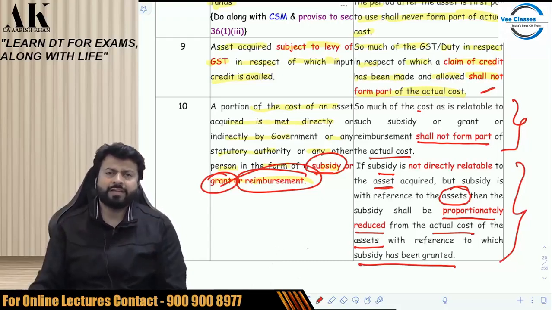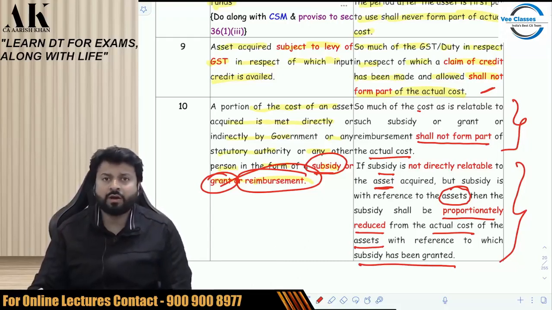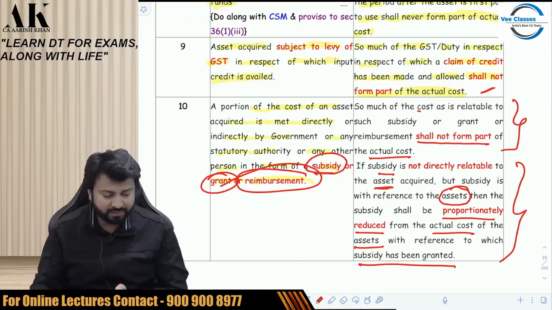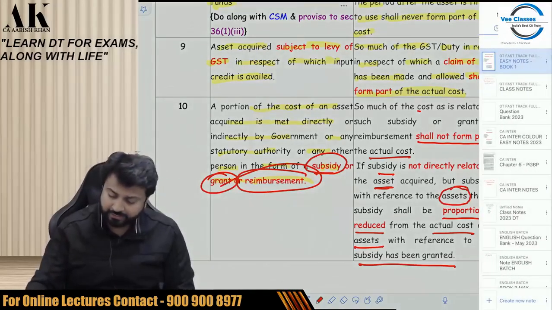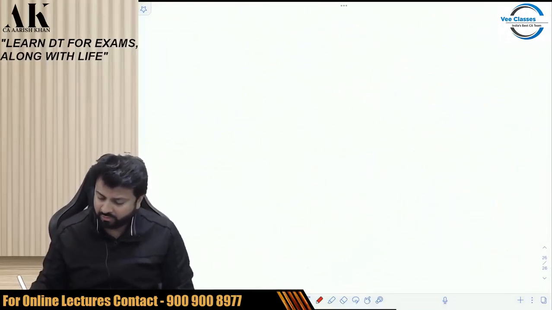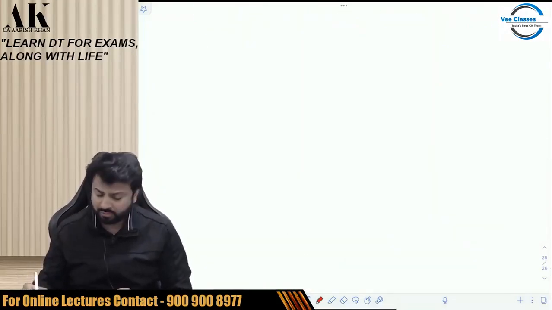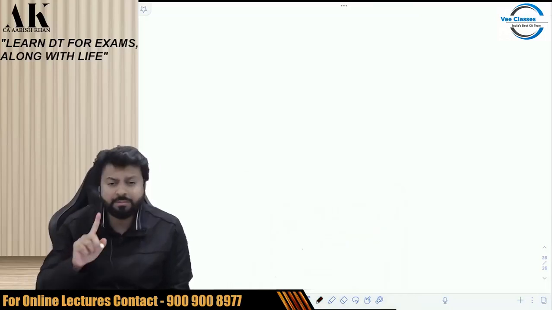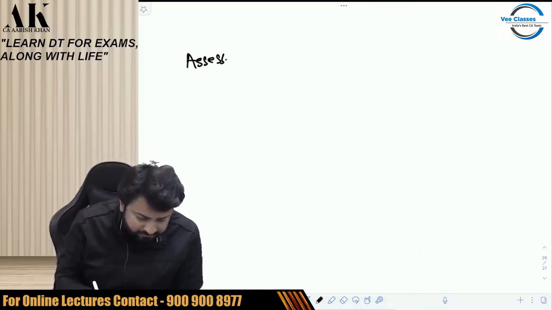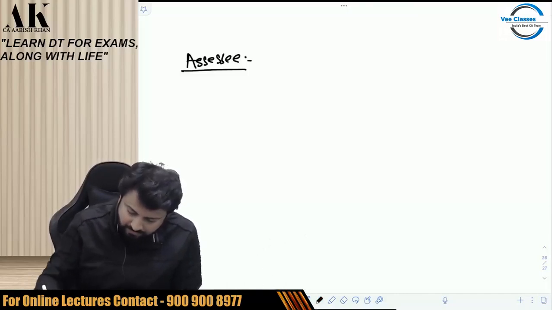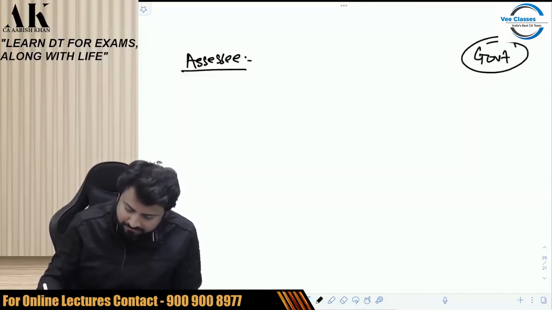after this explanation came, there was some doubt in the minds of assessee. Now, let me tell you what was the doubt. Pay attention, please, all of you. Then you also try to answer that particular thing to me. Okay. Pay attention on the board. Pay attention. Suppose there is an assessee over here. And there is a government over here.